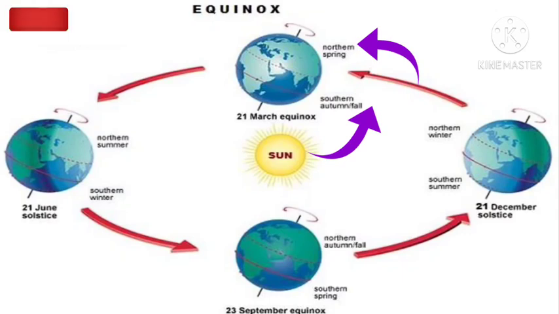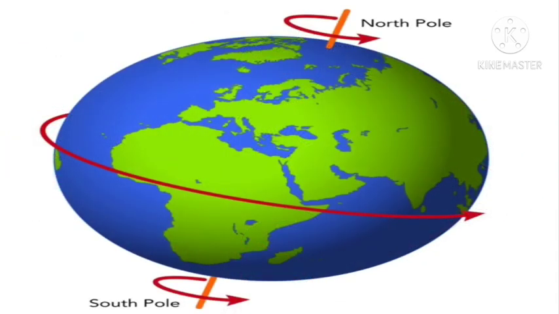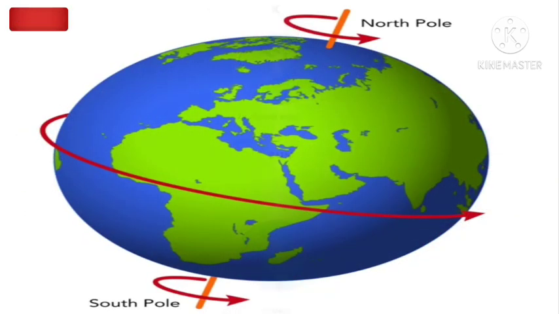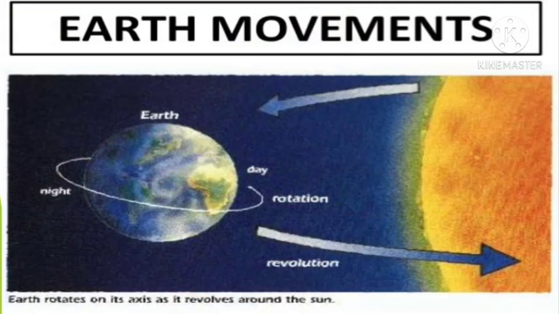Here you have to understand the earth is having a tilt, a bend is there, and here in the middle the imaginary line, that is the axis. Okay, so here the earth rotates on its axis as it revolves around the sun.